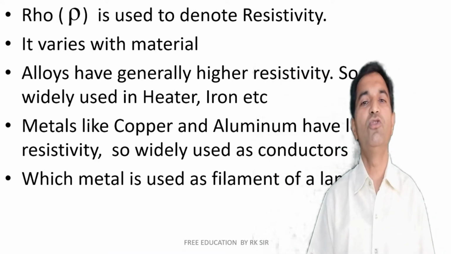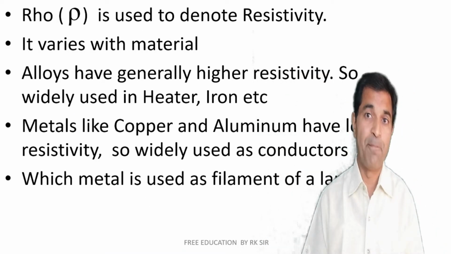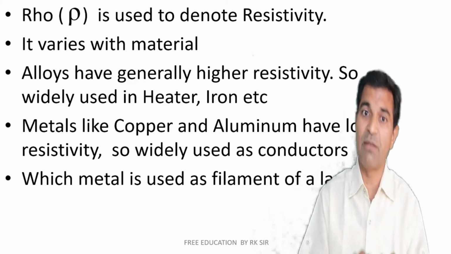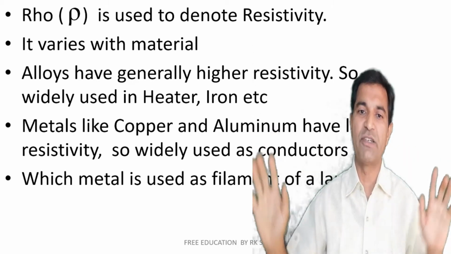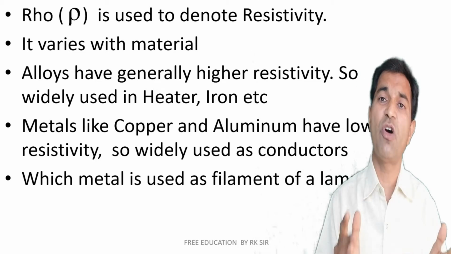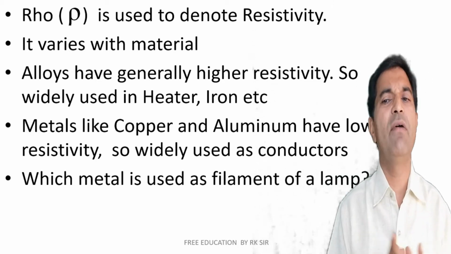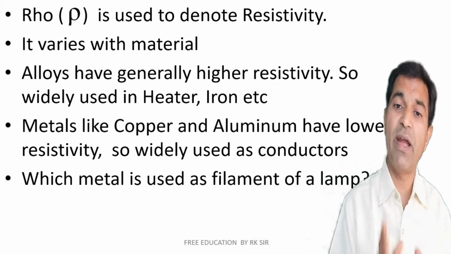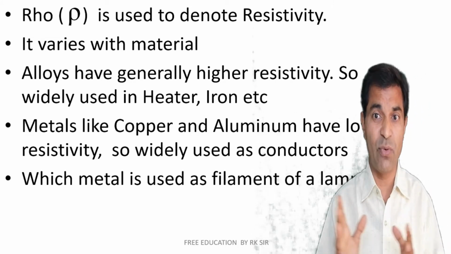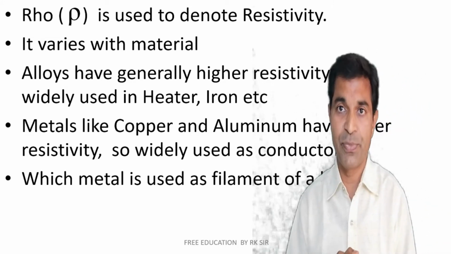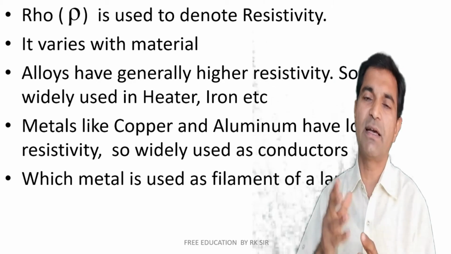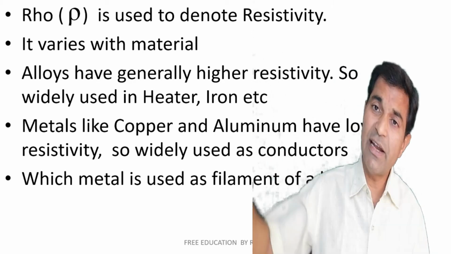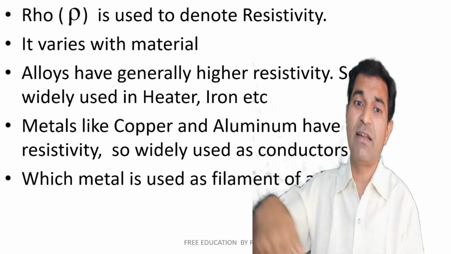Actually, rho is used to denote the resistivity of a material. It is constant for a material, but it varies from material to material. Alloys, which are mixtures of different metals, generally have higher resistivity, so they are widely used in heaters, irons, etc. For example, the alloy nichrome, that is nickel, chromium, manganese, etc., is widely used in heaters, irons, etc.